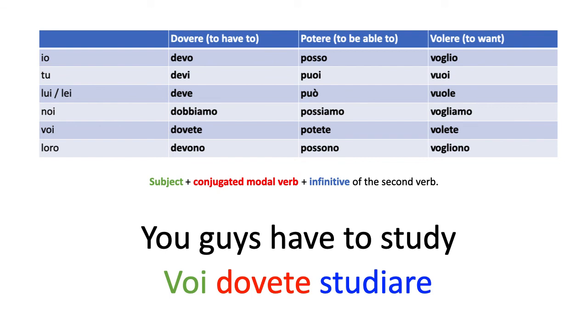They're called modal verbs because they modify other verbs or other complements for the sentence, right? And the way you use them is you start with your subject as always, then you conjugate the modal verb, and then you add your second verb, but in the infinitive.